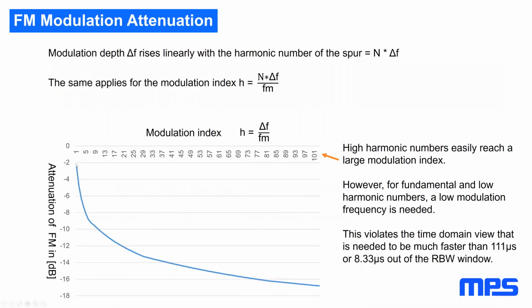If we look from modulation theory at what attenuation in FM we can get, we see that over the modulation index, we have to have a fairly high modulation index to get decent attenuation. A low modulation index does not help much. It should be at least in the two-digit range. Otherwise, it doesn't help much.